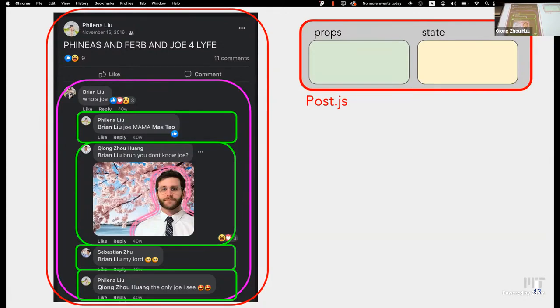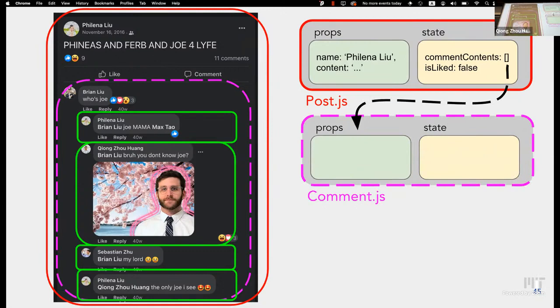Yeah, exactly. So the poster's name is not going to change probably, and also the post content. But things like comments and the number of replies and the number of likes are going to change. So in props, we could have the parent component hand in to the post component the name and the content of this post. And then the state could be the comments, and for now we'll use an array. And I also made a Boolean called isLiked to see if we like this post or not.